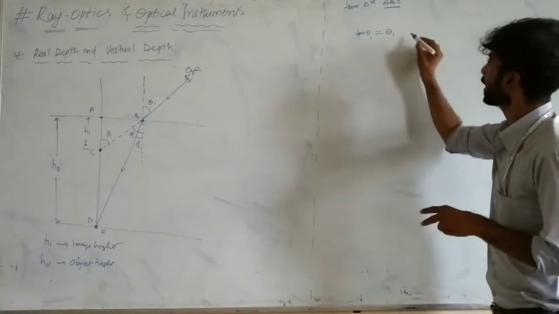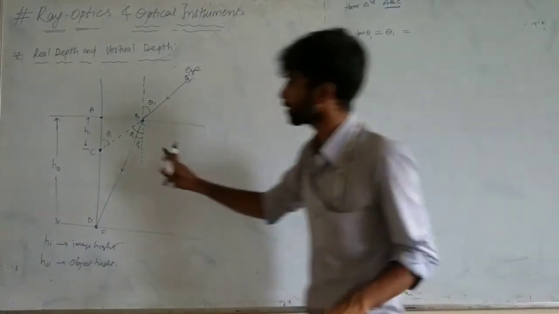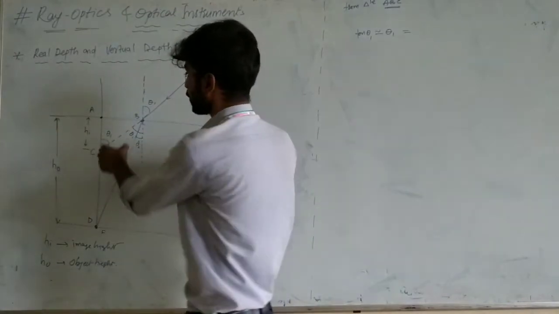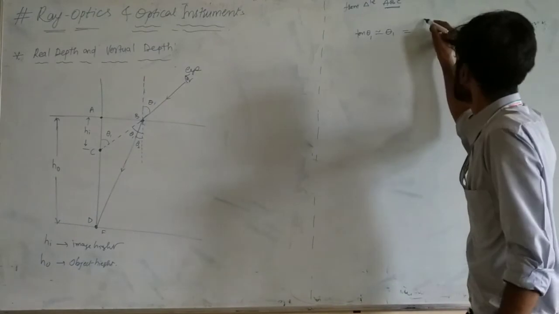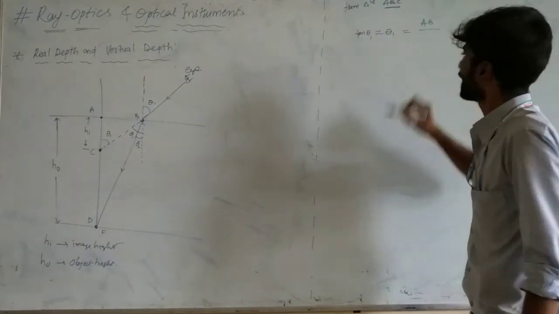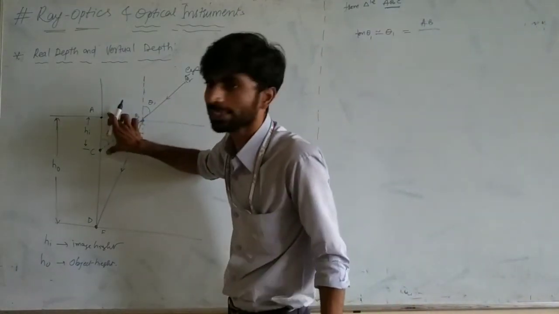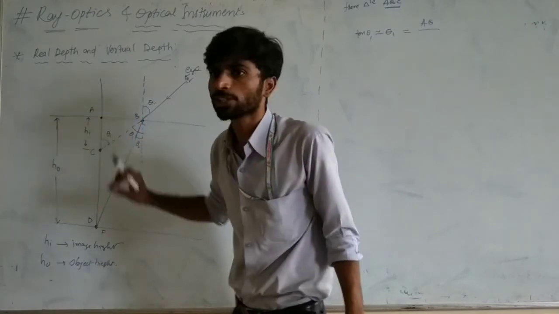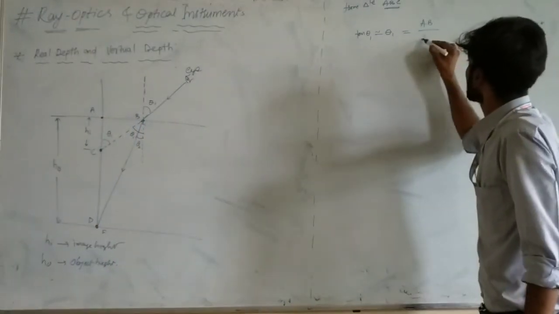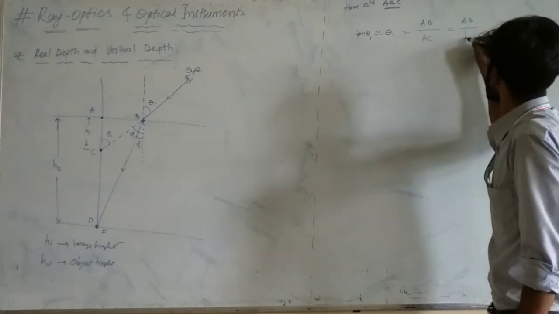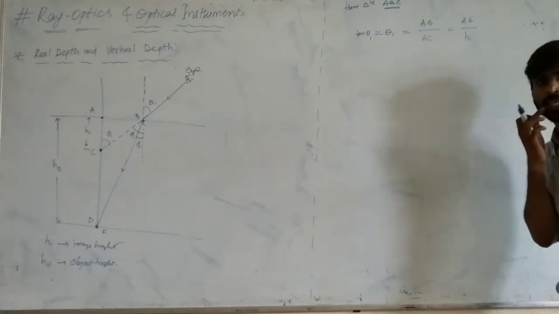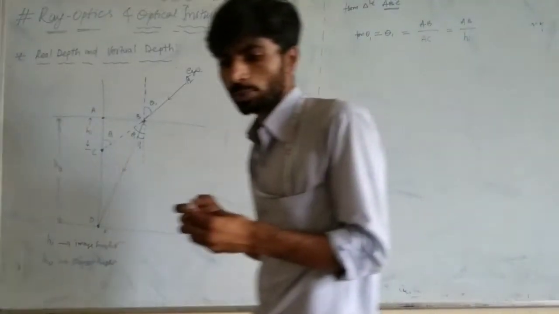So tan theta 1 is equal to perpendicular by base. AB is your perpendicular and the base will be AC. AC is your height of the image. So you can write AC is equal to AB divided by HI. HI is your image height. Up to here, is there any doubt?